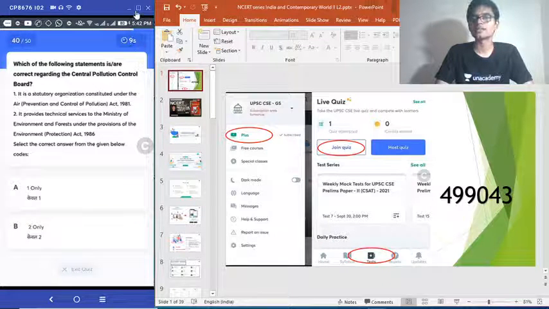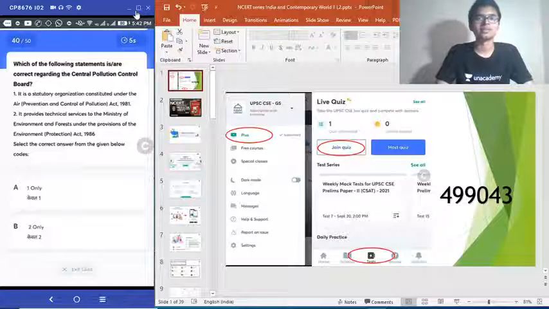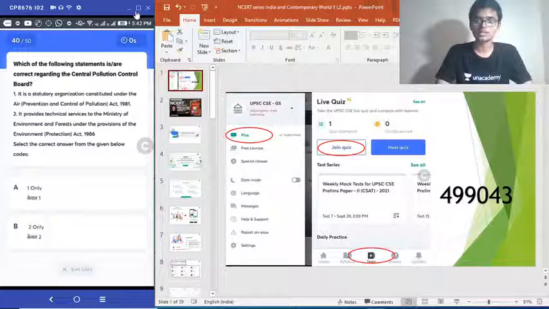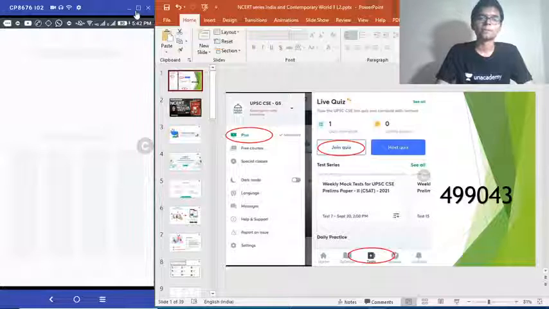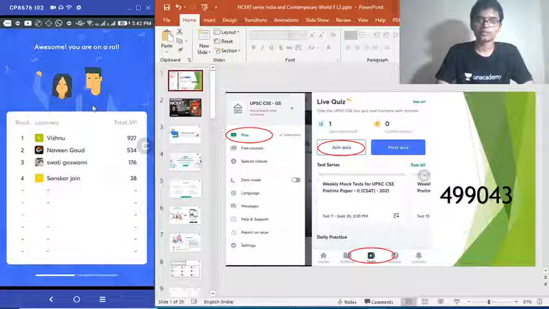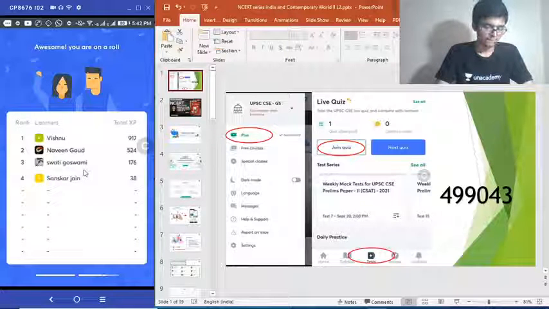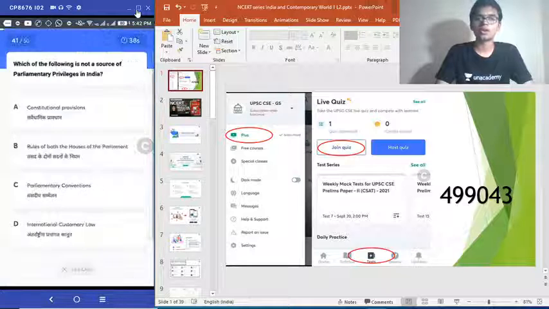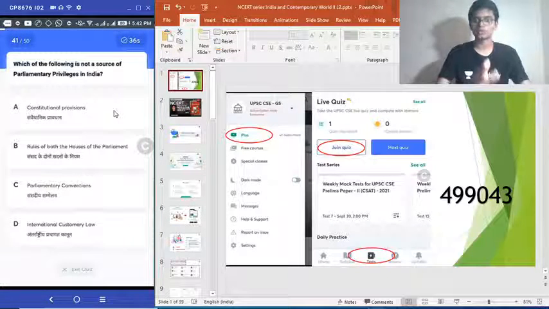Even if I maximize this, the question size won't increase. I have tried it. In order to participate, you have to come via the Unacademy Learning app. In that, you can actually participate in this quiz. 4 people are currently there live. So you can also join. Even if I click this maximize button, all it does is ruin the screen. It will come to central position. That is all. Nothing else will happen.